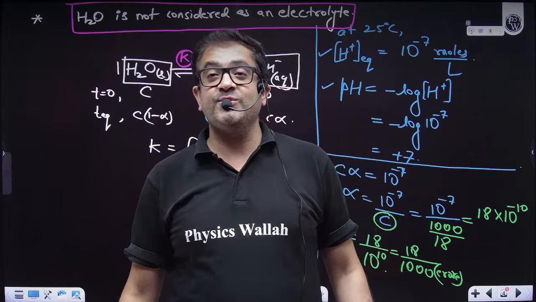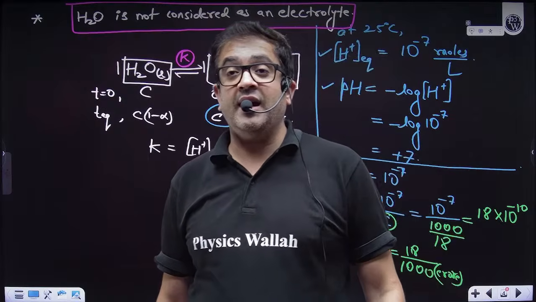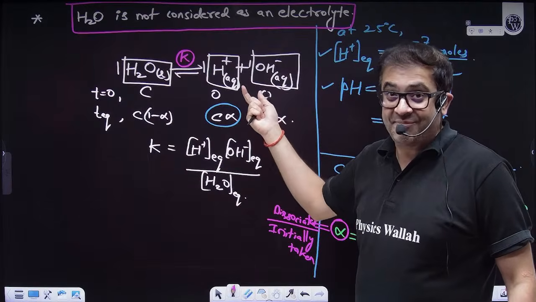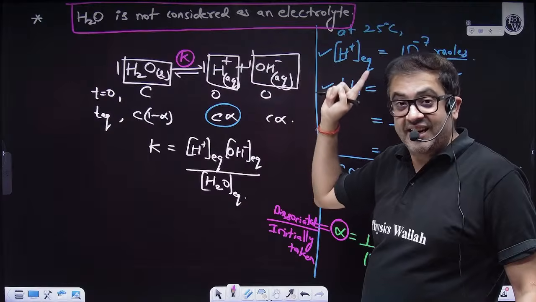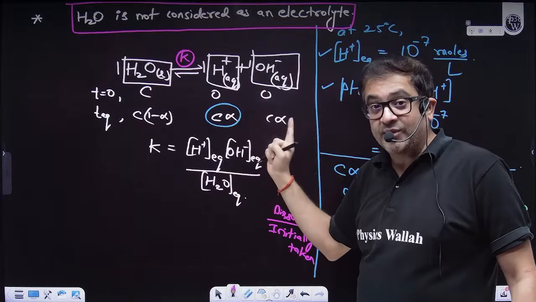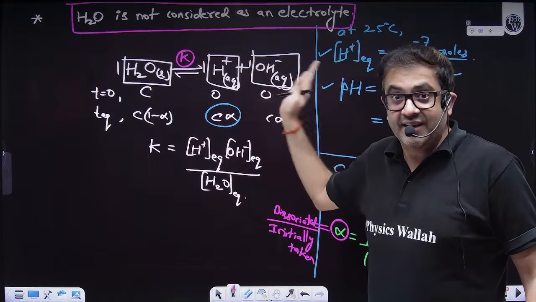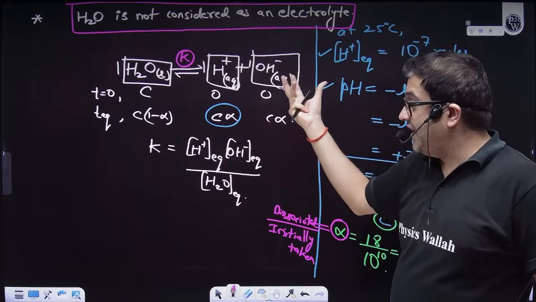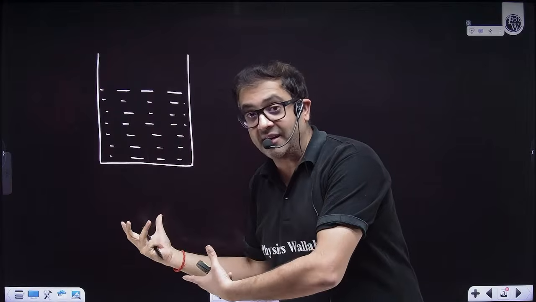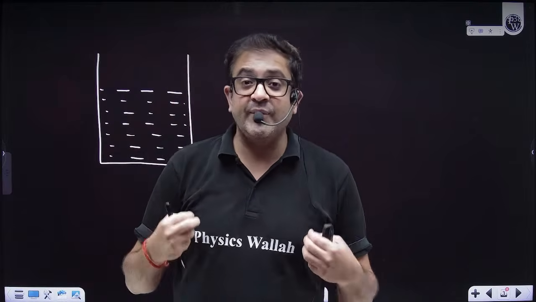Now let me browse through those comments. Sir, can't we simply say that hydronium and hydroxide ions are the same in number, so it is neutral? No beta. Water is definitely neutral, but after ionizing there is an independent existence of H plus and OH minus ions. If both are created, then technically ions are there, no? Yes, it is neutral, but ultimately because ions are there, I will be explaining this in conductance. If ions are there, then ions will conduct.